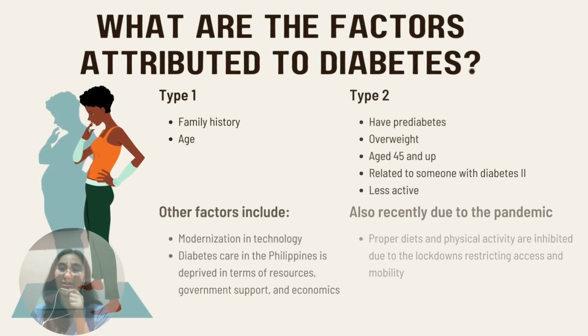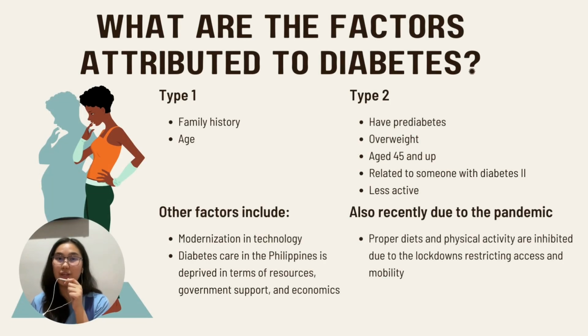For diabetes, these are the different factors attributed to it according to the CDC. Type 1, family history and age, since it often begins during childhood. Type 2, having pre-diabetes, being overweight, being aged 45 and up, being related to someone with type 2 diabetes, and being less active. Other factors include modernization and technology, which has promoted a sedentary lifestyle, and diabetes care in the Philippines being deprived in terms of resources, government support, and economics.